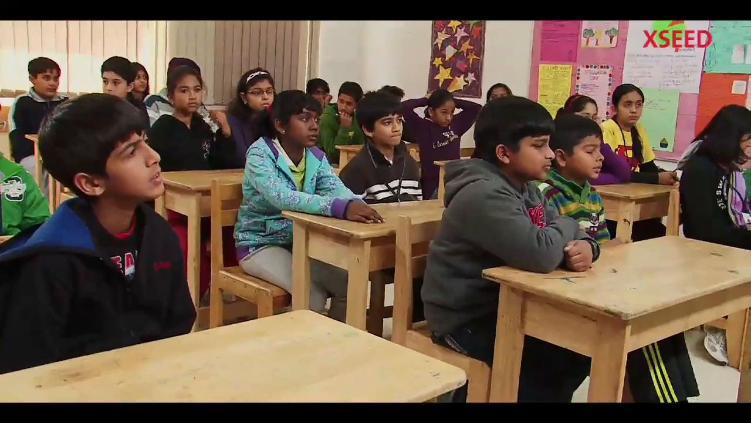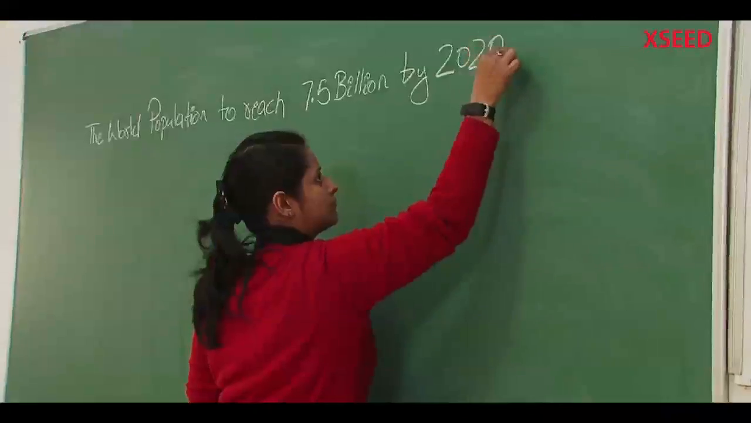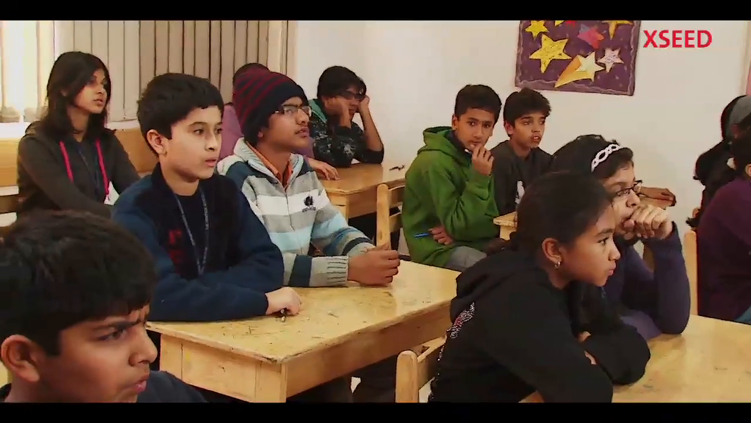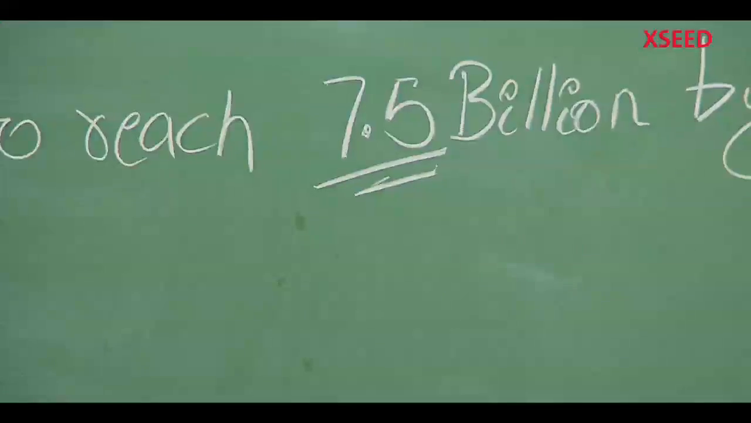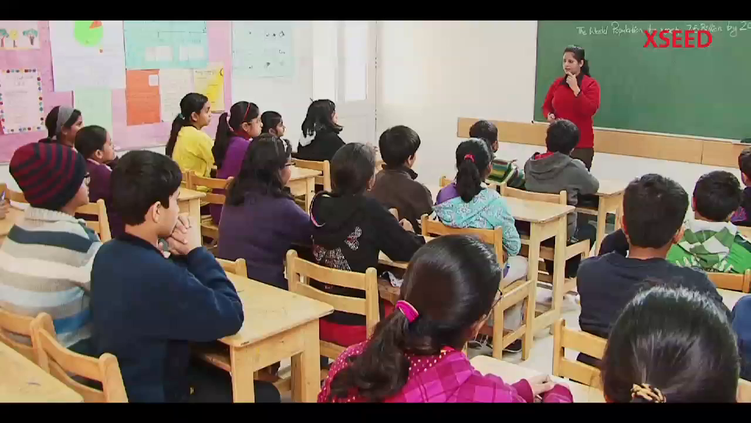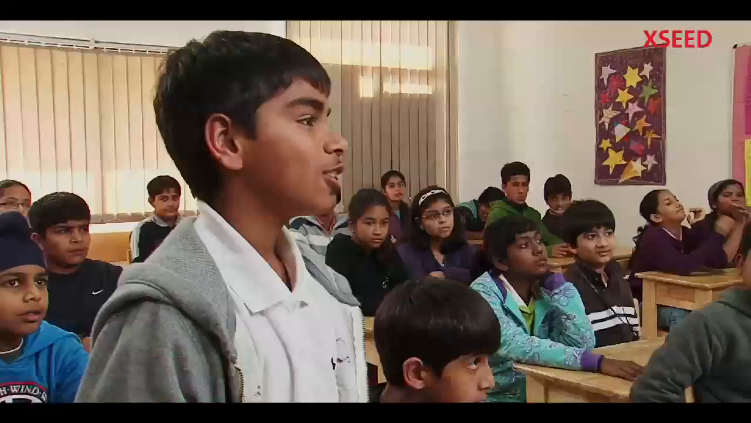Something that I read in a magazine today. Let me write it down on the board. Okay, I want one of you to stand up and read. The world population to reach 7.5 billion by 2020. Now I was just wondering, what does this mean? 7.5 billion is a unit of population.